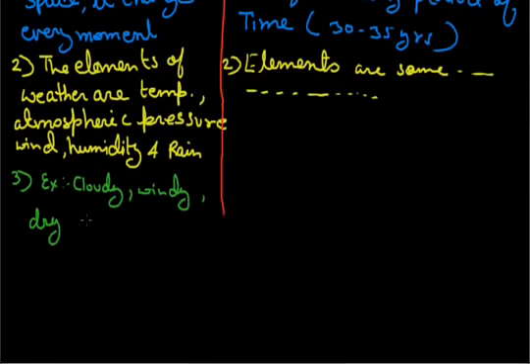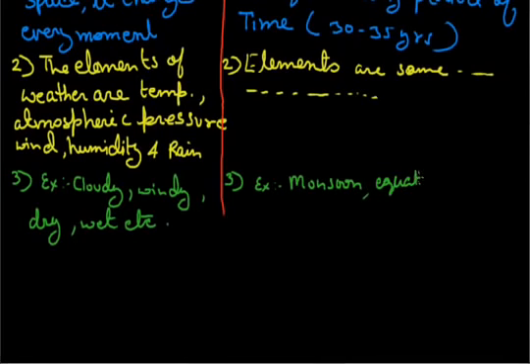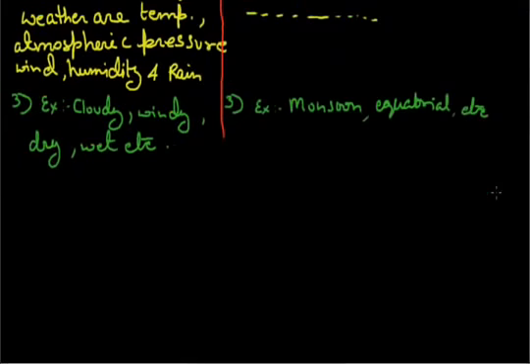The weather is very dry, wet, etc. While in climate, the examples are like the climate of India is monsoon, equatorial, temperate, frigid, etc. So this is how we differentiate the terms weather and climate.